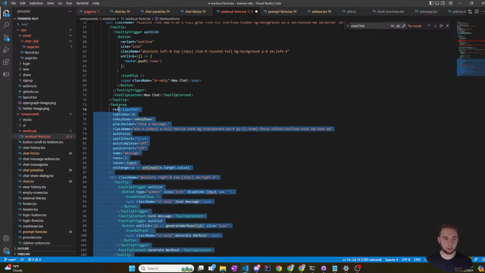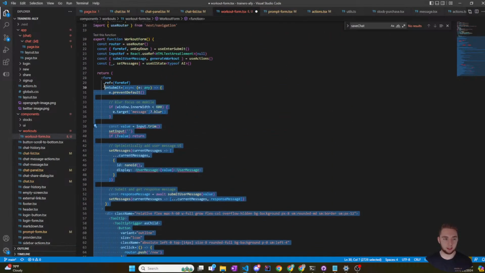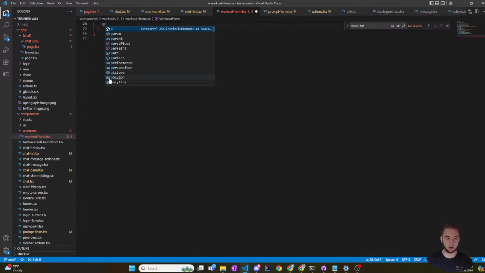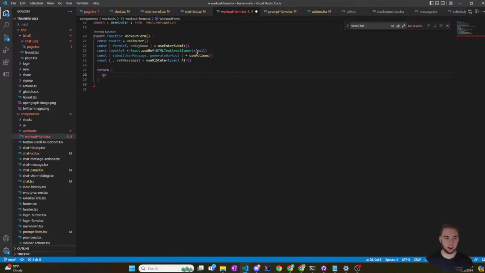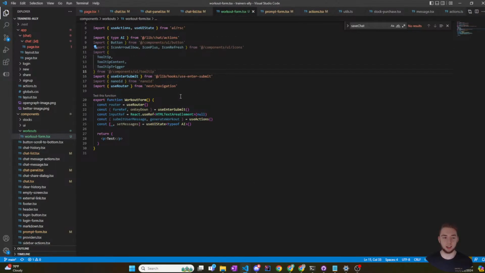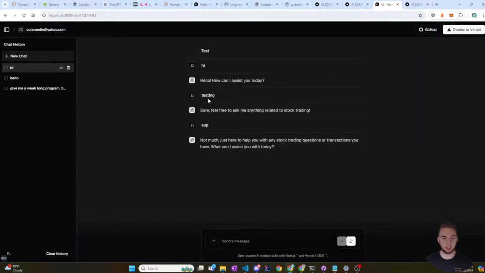In fact, I don't need any of this. I'm going to delete all this for now because I'm going to use shadcn for the form anyway. I'll just do a paragraph, and just say test. And then that'll be my component right now. So let me make sure this actually works. So I'm going to go back to the AI, and yes, it works. That's good. It doesn't have the AI symbol anymore, but I think that's actually good because I don't really need that next to the form.